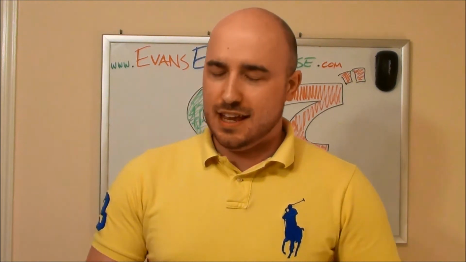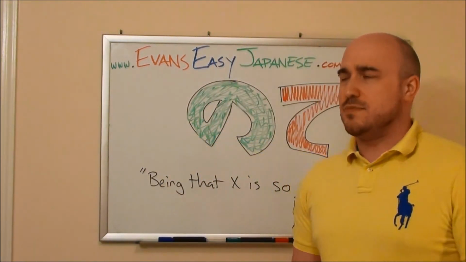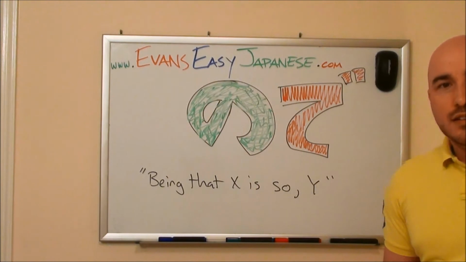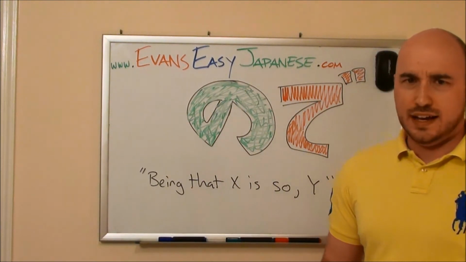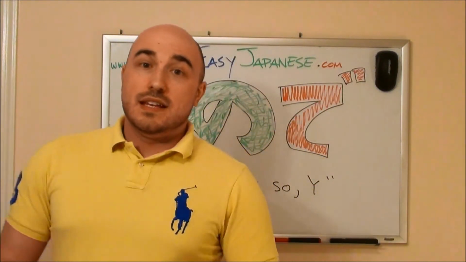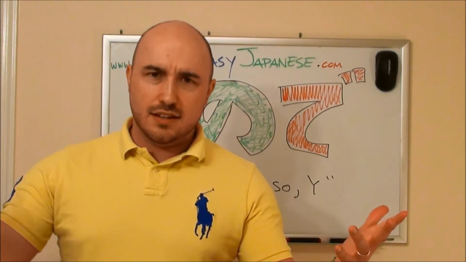Hello, hello, hello, welcome back to Evan's Easy Japanese, and today we're learning about the sentence structure pattern no de, which literally translates to being that X is so, Y. Loosely translated, this means because. Here are the details, the nitty-gritty.